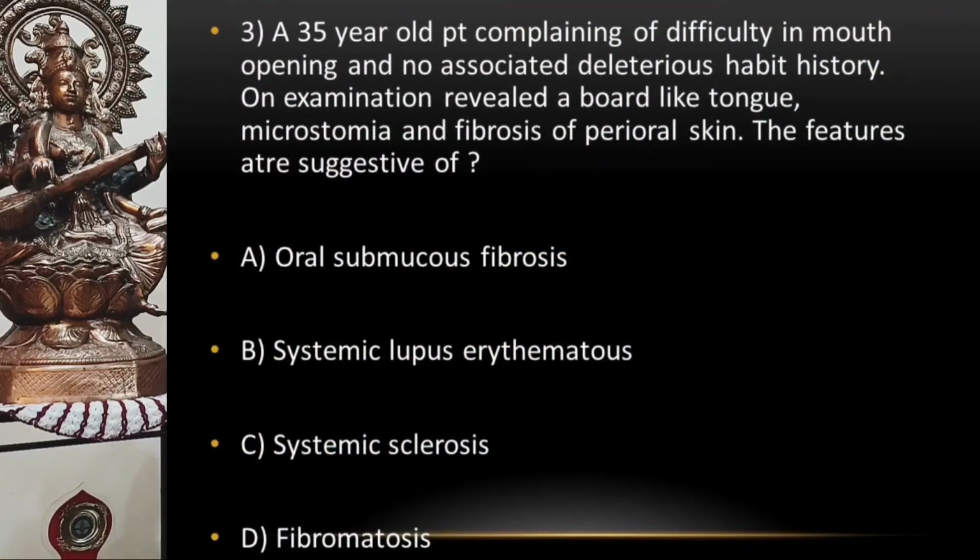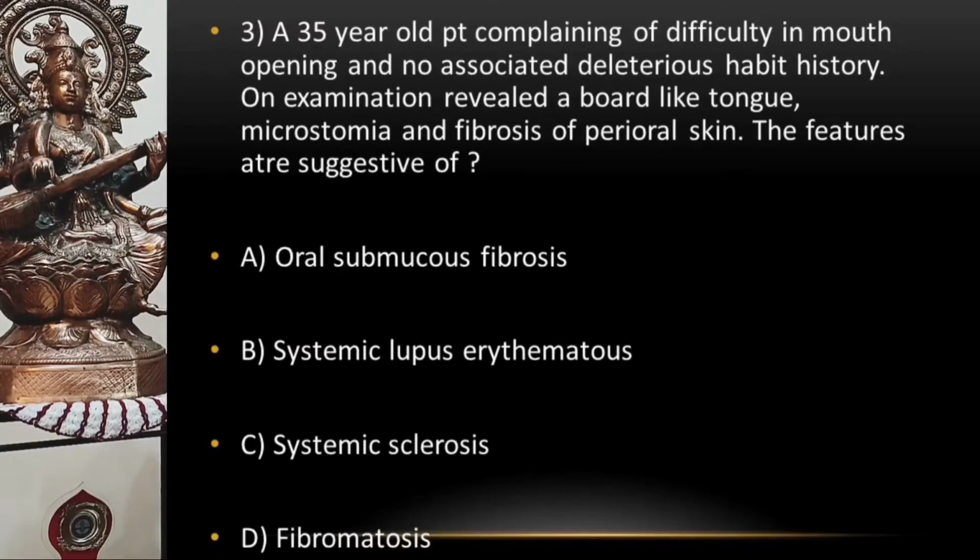Begin with the next question. Here it goes on your screen. A 35-year-old female patient complaining of difficulty in mouth opening and no associated deleterious habit history. On examination, it revealed a board-like tongue, microstomia, and fibrosis of perioral skin. These are the features of which disease?